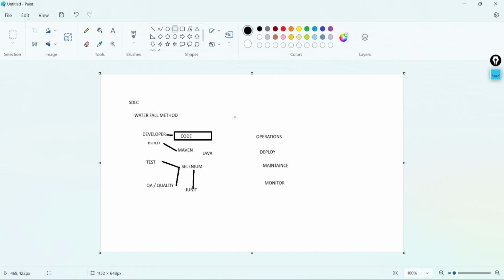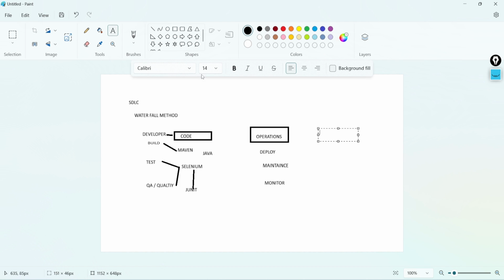Let me just highlight these two things. The operations team, what they used to do, they used to go and deploy this application into the client environment. In the client environment in the IT industry, there will be two teams. First, there was one on site.